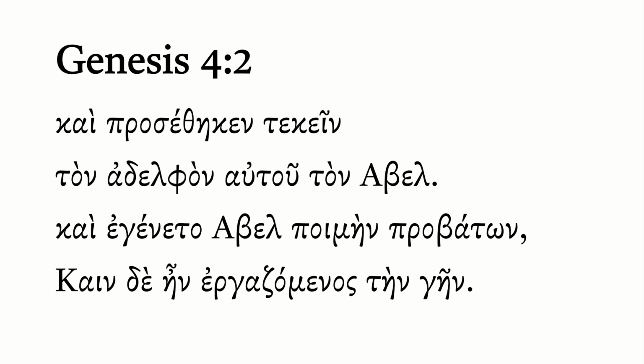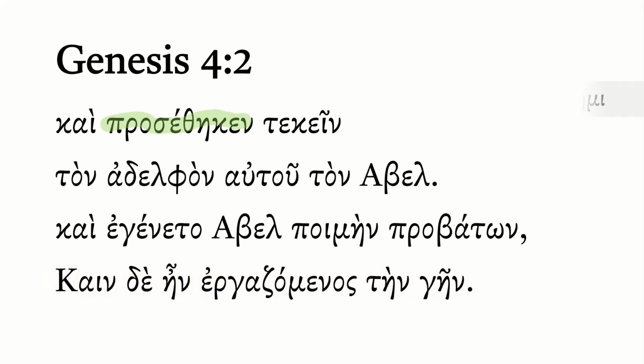Today we're in Genesis chapter 4, verse 2, and in the prior verse we saw that Adam and Eve conceive, and Eve gives birth to her first son, Cain. Now we're going to see the sequel to that. Kai prosetheken tekein ton adelphon autou ton Abel, kai egeneto Abel poimen probaton, Kain de ein ergazomenos tein gein.